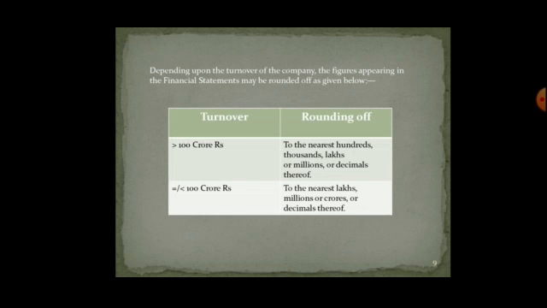The rounding off is also required. If it is less than 100 crores, then it can be nearest hundreds, thousands, or lakhs, or in decimals, but the detailed notification should be given beneath the statement. If it is above 100 crore, to the nearest lakhs or millions or crores can be done thereof. So depending on the turnover, the specification should be made, and in the footnote of the statement one star should be made to specify that turnover figures, and it can be rounded off in decimals as well.